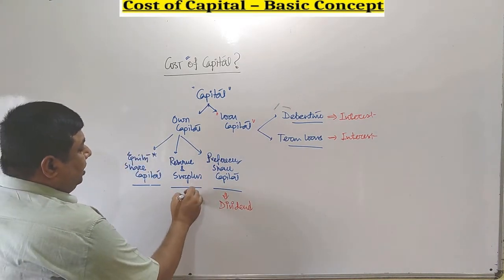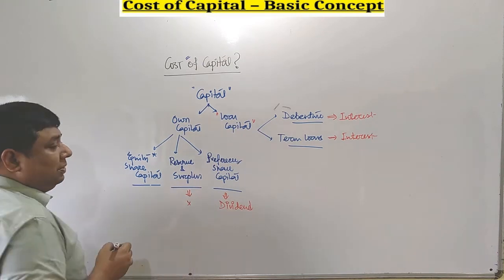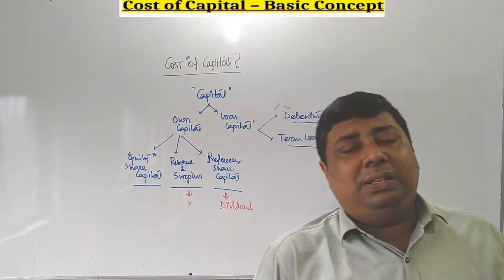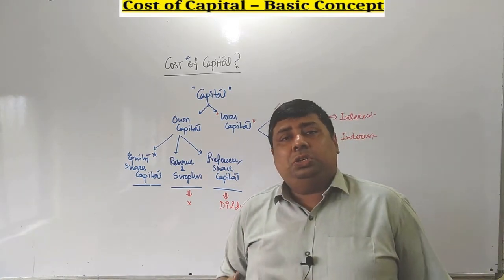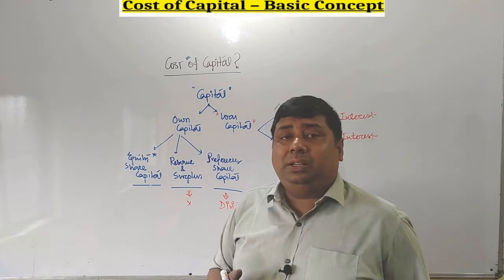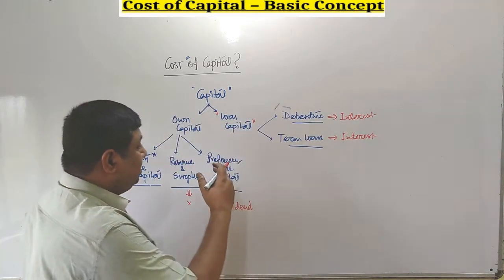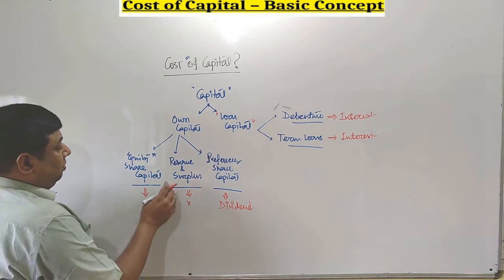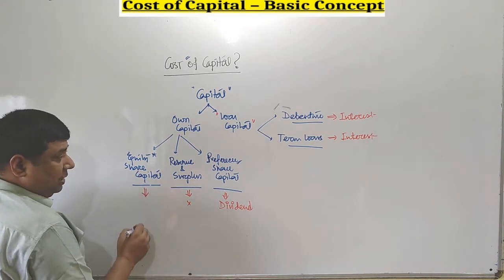There is basically no return we have to consider in case of reserve and surplus, since it is a buffer amount of profit. We don't have to pay any such kind of cost to maintain such reserve and surplus. And at the end of the year, after paying all such returns, the profit remains to us. From there, we have to pay equity share capital.